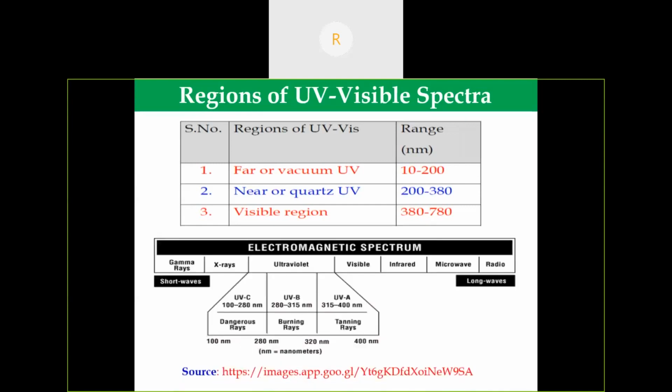The UV region can be further classified into UVA, UVB, and UVC, depending on the wavelength. Among these three radiations, UVC radiation is highly dangerous. In fact, it is trapped and filtered by the stratosphere in the presence of ozone. Almost 95% of UVB radiation is absorbed by the Earth's atmosphere, so only 5 to 6% reaches the Earth's surface. We are going to see what happens when ultraviolet radiation affects our skin.